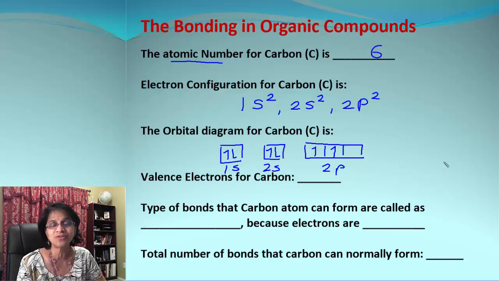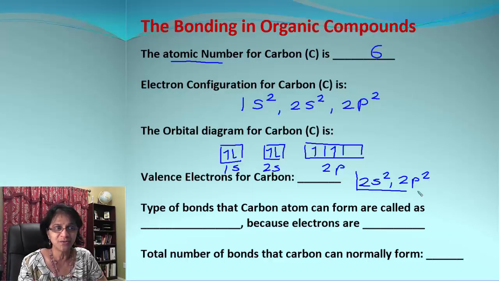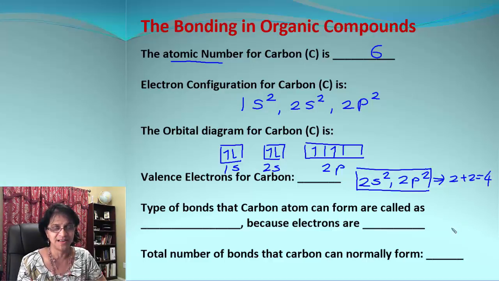Remember, these electrons don't start pairing until the p orbitals are full. Only s and p are considered as valence electrons. So 2s2, 2p2 are the valence electrons. So how many are those? That will be 2 plus 2. We got 4 valence electrons.